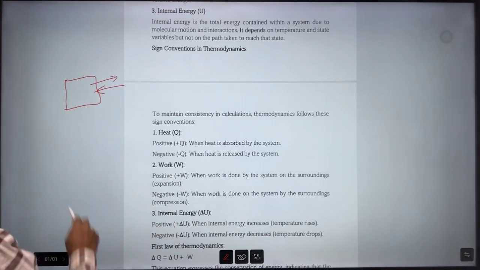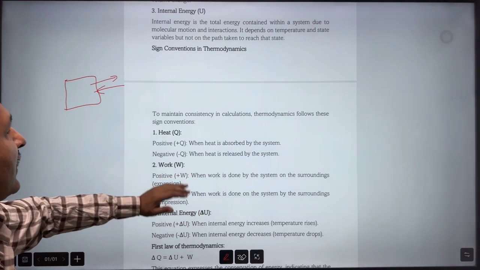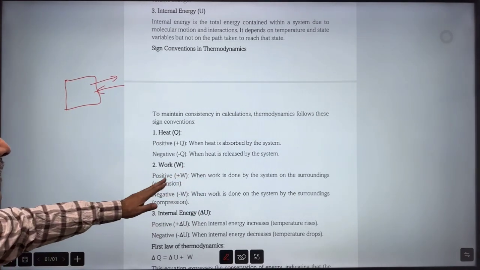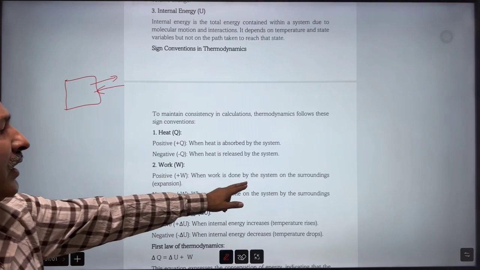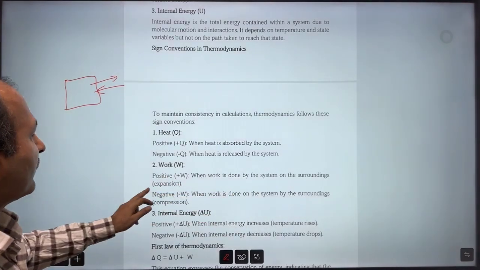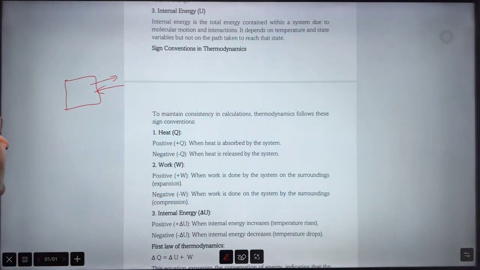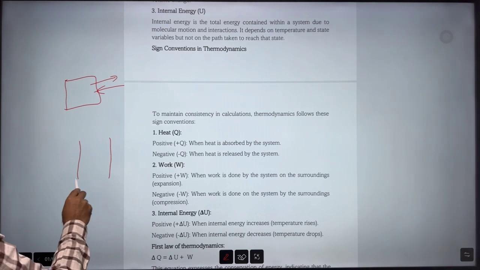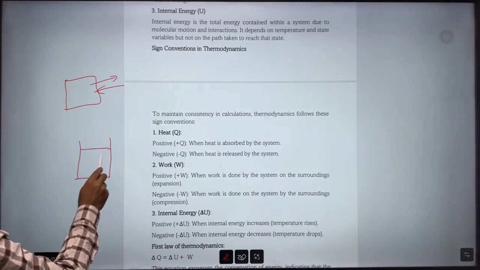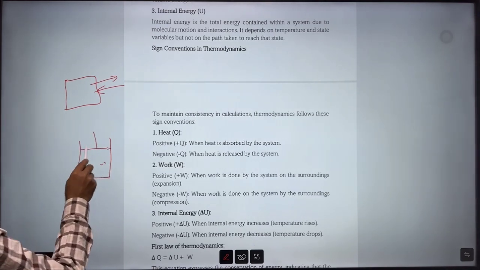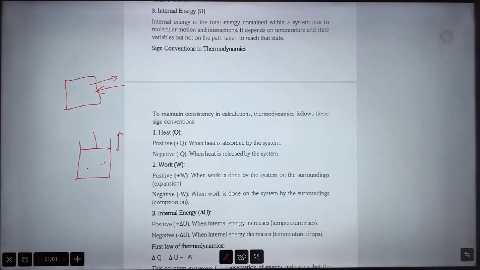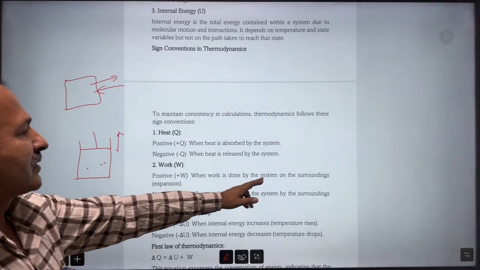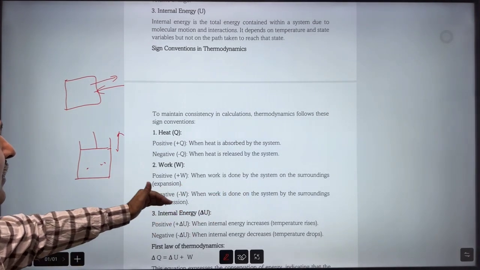If heat is leaving, in that case it will be negative. Then comes work. Positive work. When work is done by the system on the surrounding, it means it is expanding. Suppose this is a container that contains gas, this is a piston and it is expanding. So work done by the system on the surrounding is expansion.